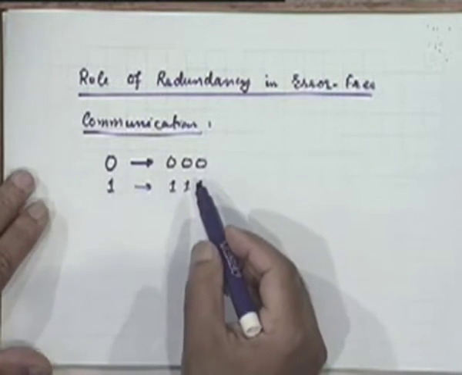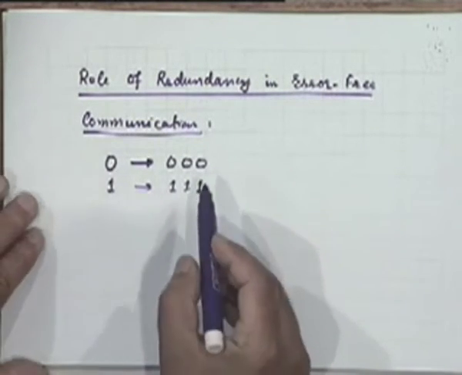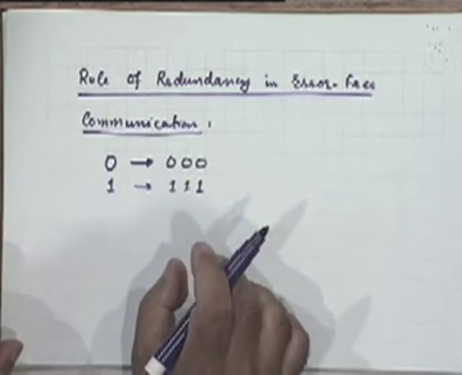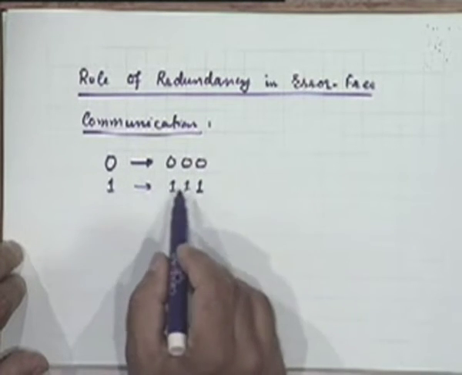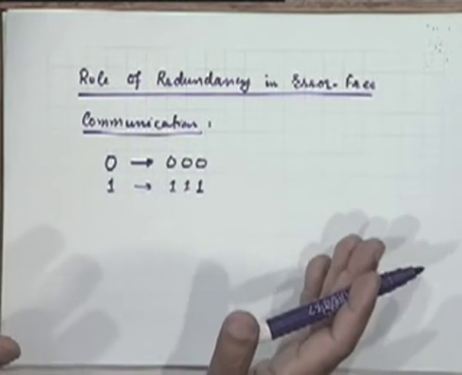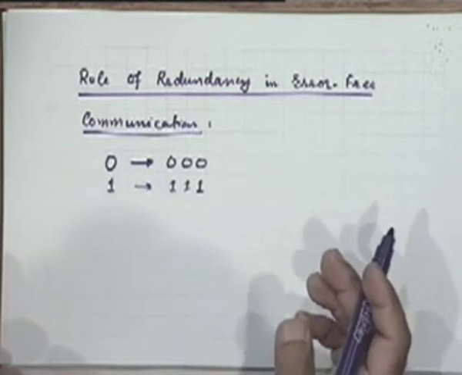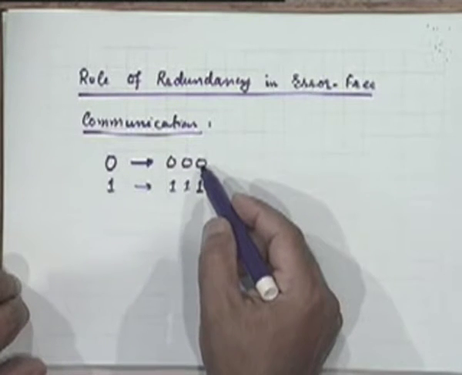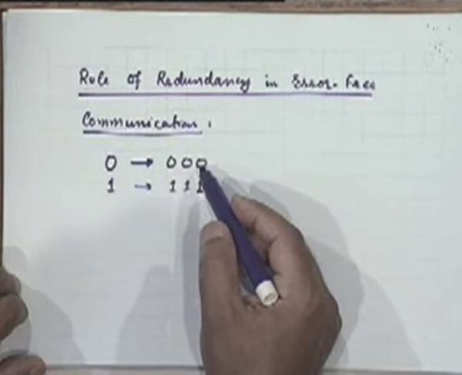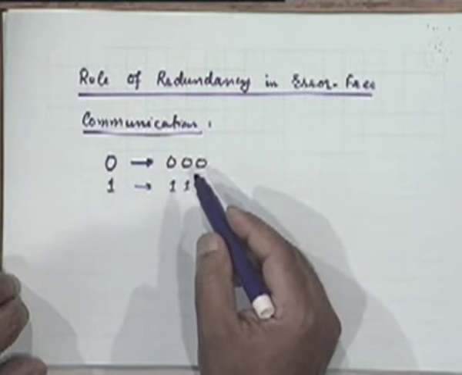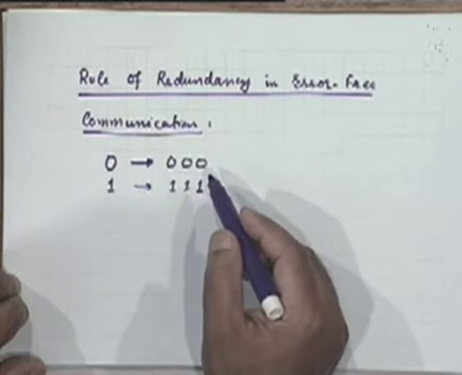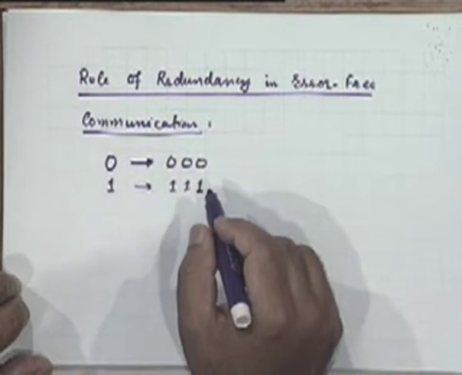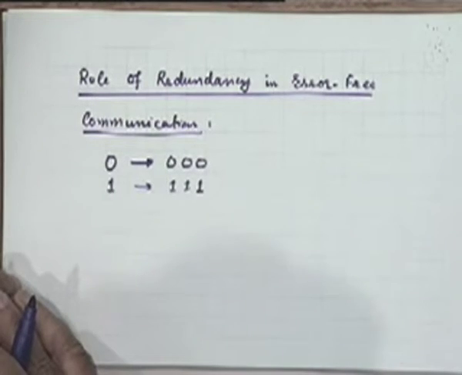Now, if I do that, you can already see something: at the receiver, what you will receive is not necessarily 0 0 0 or 1 1 1. Something may change because of noise. You may make a wrong decision because of your finite error probability. Maybe 0 0 0 will become 0 0 1 or 0 1 0 or 1 0 0. It can also become 0 1 1, but the probability of that occurrence is going to be smaller than one of the bits only going in error.